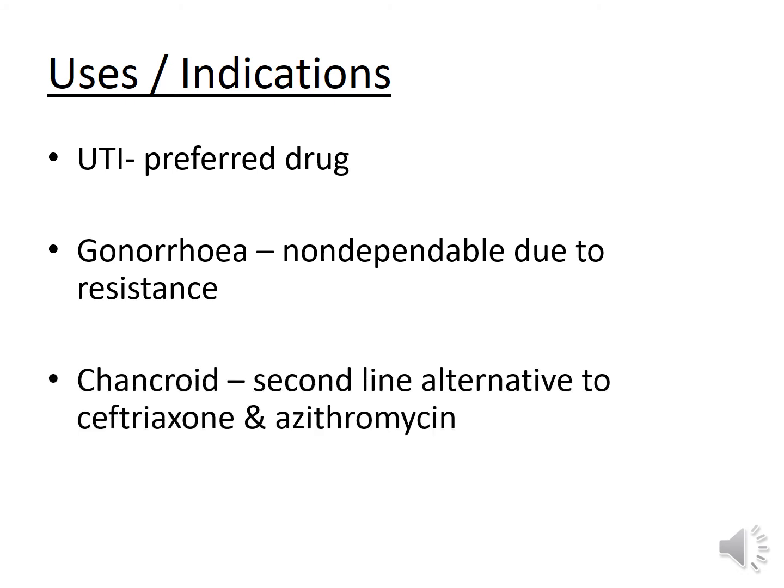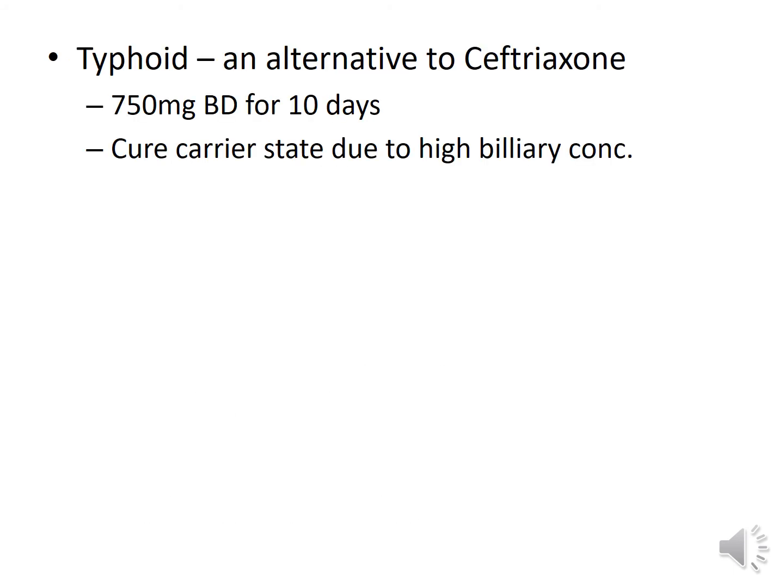It can be used in chancroid, but it is a second-line alternative to ceftriaxone and azithromycin. And as bacterial infections are mainly caused by gram-negative aerobes like E. coli, Salmonella, Shigella, so ciprofloxacin is a very good antibiotic against bacterial infections in the GI. Ciprofloxacin is an alternative drug for treatment of typhoid, as the first-line drug is ceftriaxone. Ciprofloxacin can be used in a dose of 750 mg twice a day for 10 days. It is a very good drug for treatment of carrier state of typhoid as it achieves high concentration in the biliary tract.